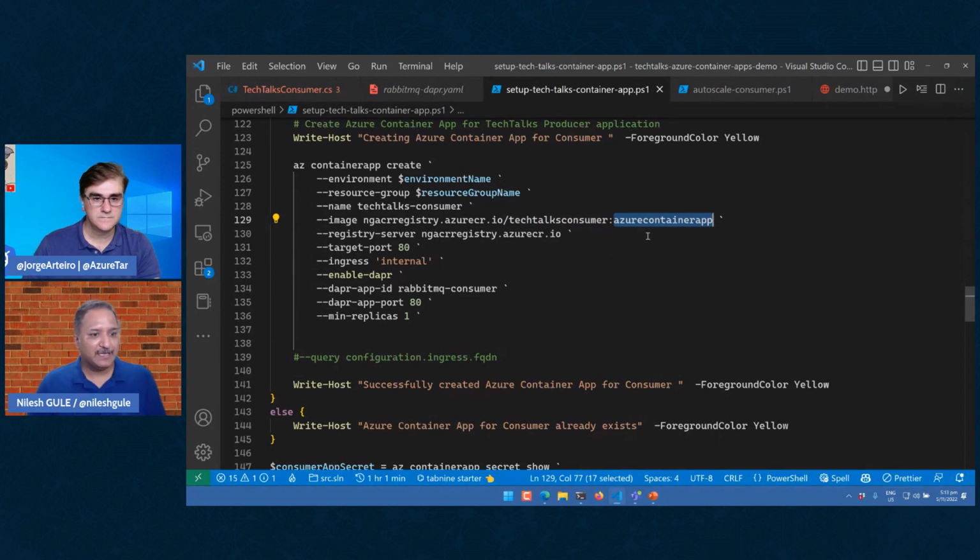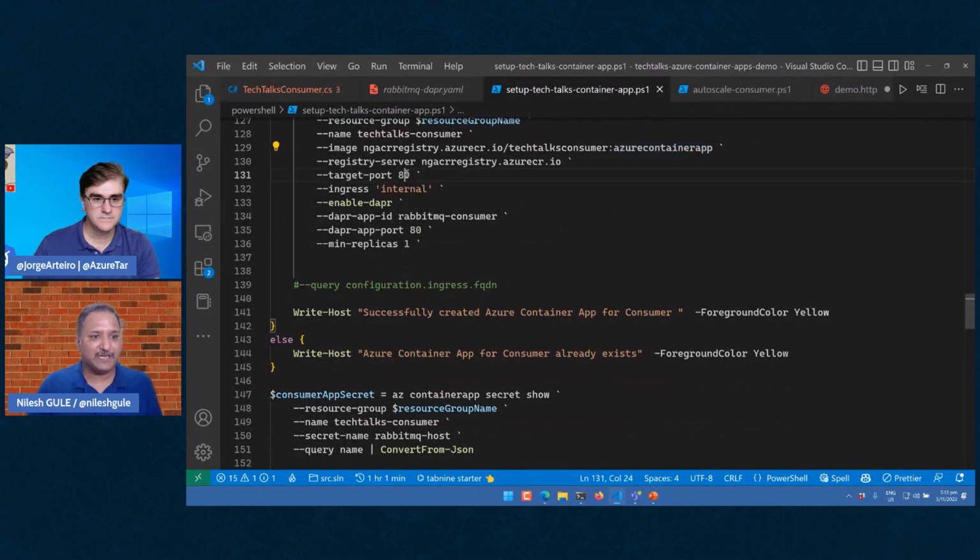Now in the target port, again, we are targeting 80, and the ingress, this time I don't want to expose my consumer to the outside world. For me, it just needs to consume and process the messages internally. So for that reason, I create the ingress as internal. And then again, I enable the Dapr and I provide other metadata related to the Dapr.